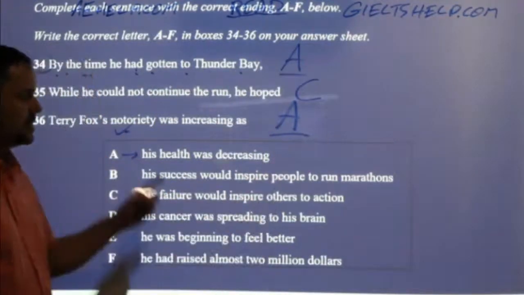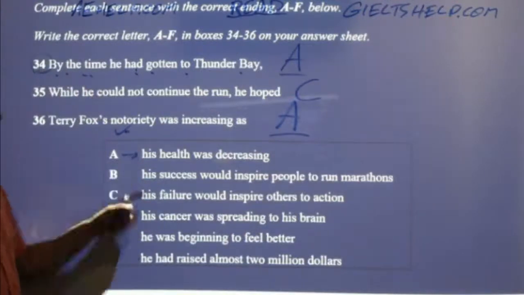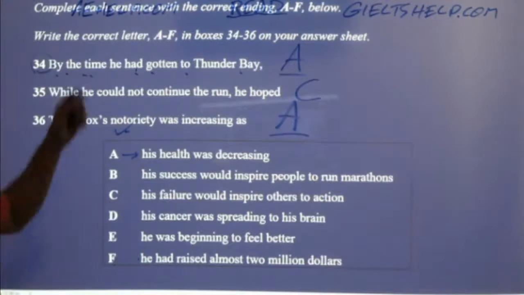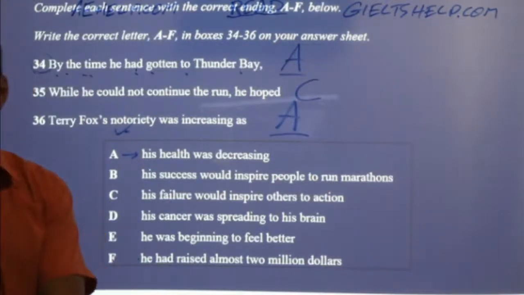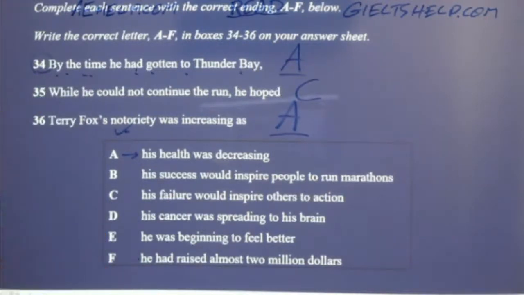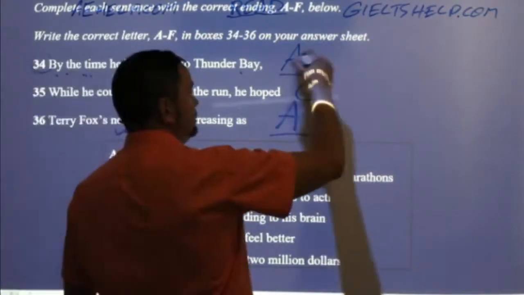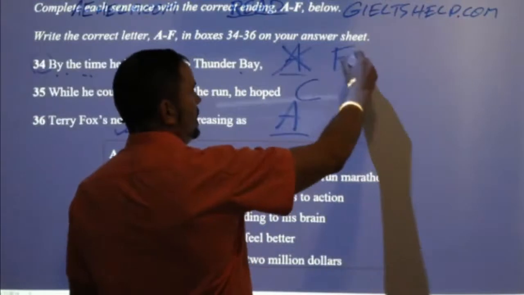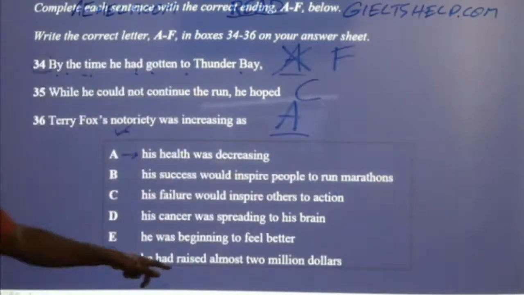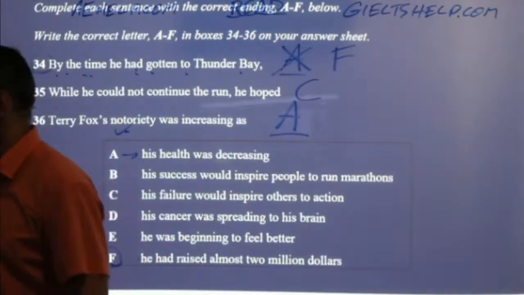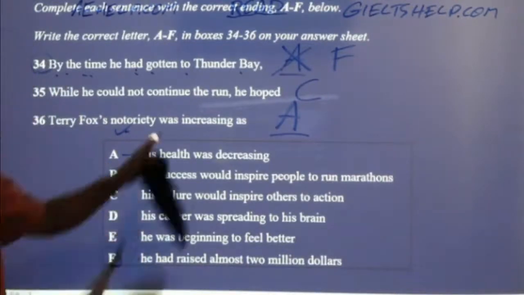Is there something else here that would fit well with 34? Abhishek says I think 34 would read well with F: he had raised almost $2 million. Ferdov says maybe F. Let's check out what's going on with Thunder Bay.